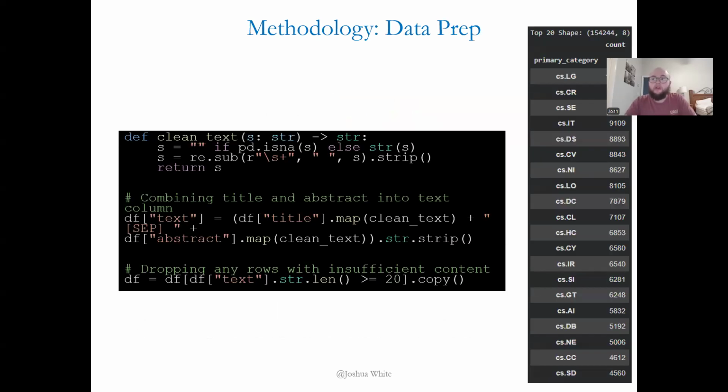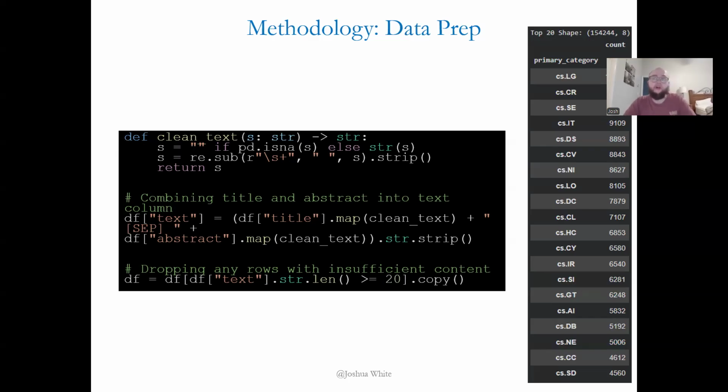So then moving on to methodology, starting with a little data preparation. Other than some basic cleaning and dropping rows with insufficient content, as you can see on the bottom of my code there, I went ahead and just combined the title and abstract columns as I believe they provide essentially the same information that the model would need to use in determining the primary category. I mean, you can still distinguish them. I added the separator there, but they're going to be processed together. I combined them for that purpose.